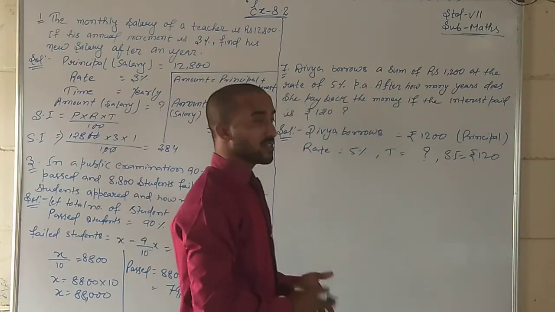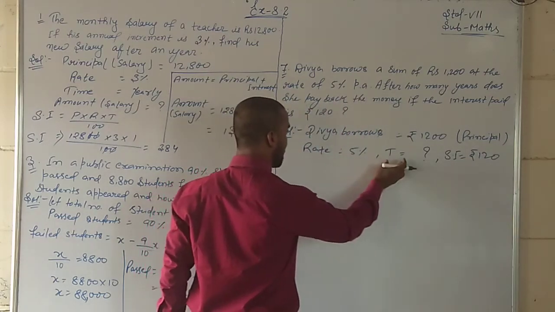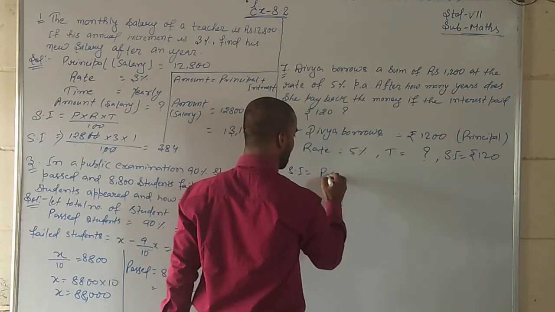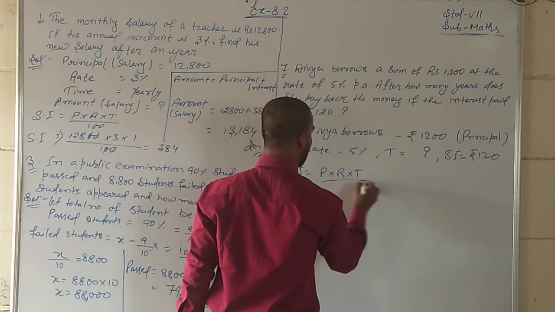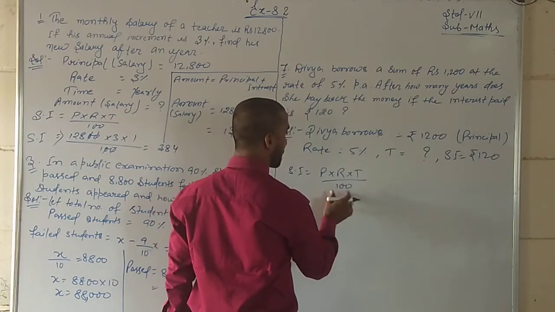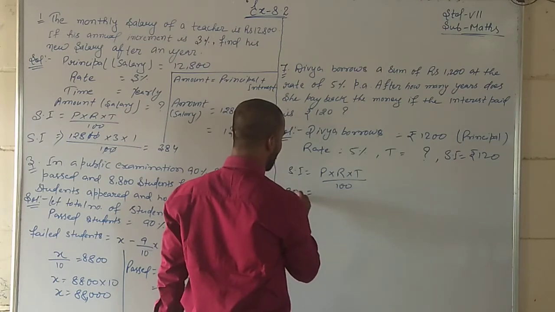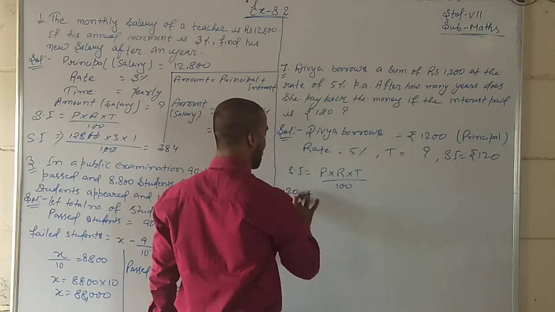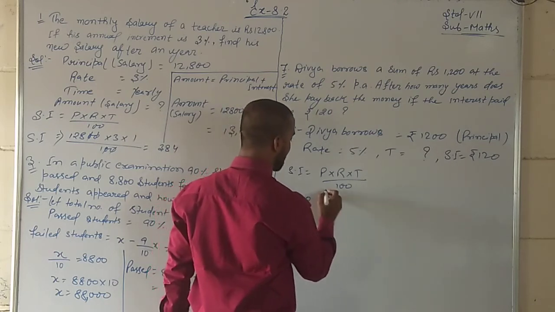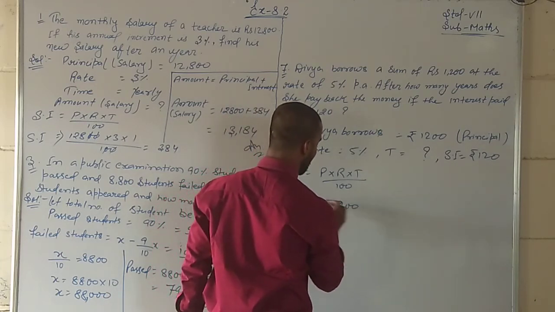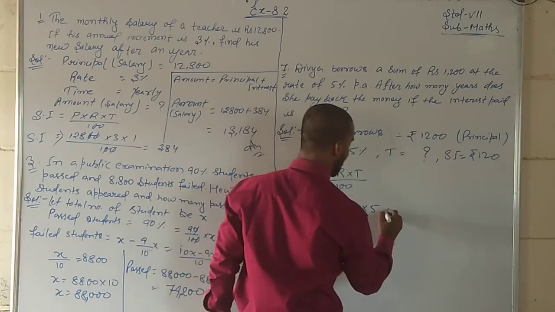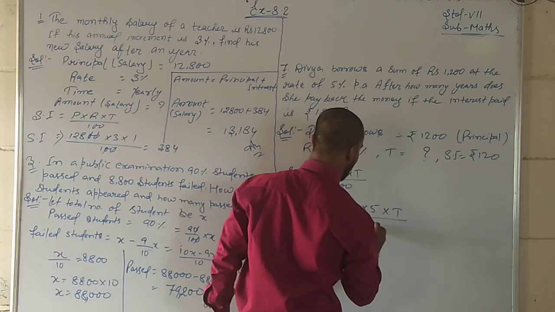Simple. We have to find time. Simple interest is equal to P into R into T by 100. Now what will we do? SI is equal to 120. P is equal to 1200. Rate is equal to 5%. Time we have to calculate, divided by 100.